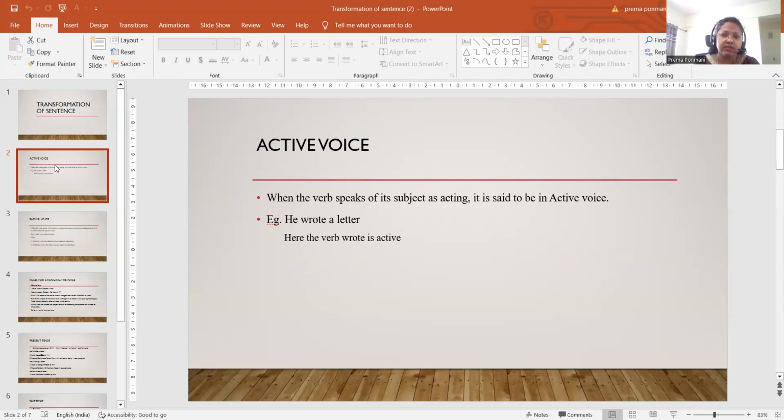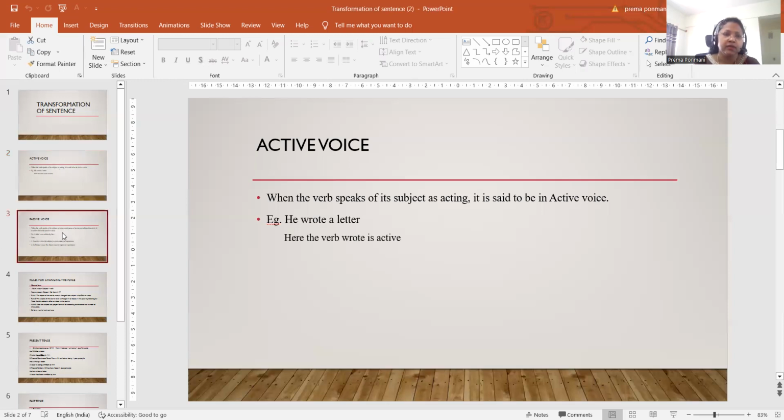If you see the sentence, he wrote a letter, the subject he is active here. He is doing some activity, some action, some work. He is involving himself in an action. So it's active. The verb speaks of its subject as acting, meaning doing something. The best example you can see here is, he wrote a letter.